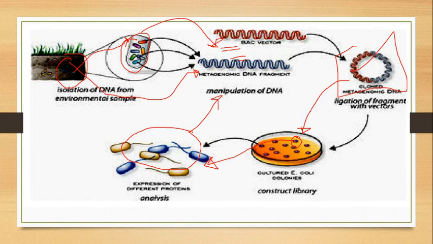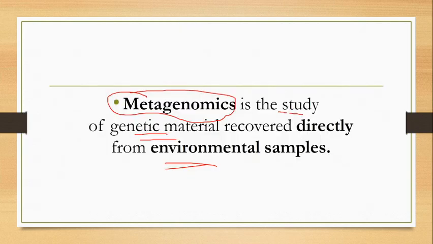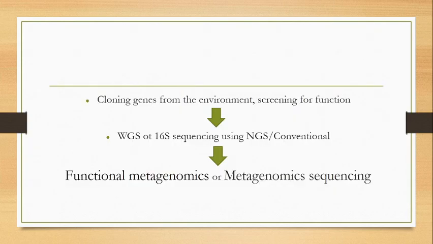The 99% of organisms which are not able to grow can be studied through this metagenomics concept. So simply, metagenomics is the study of the genetic material recovered directly from the environmental sample.